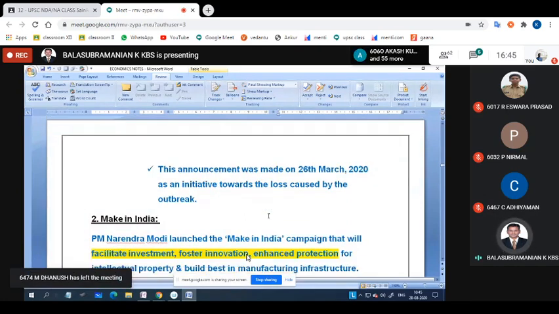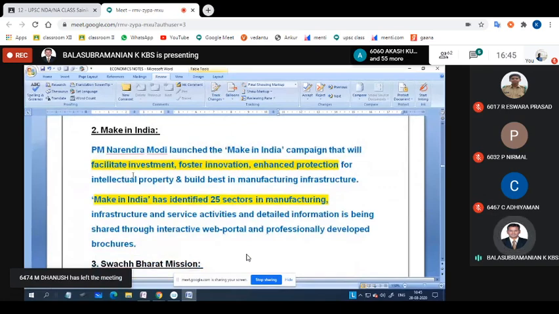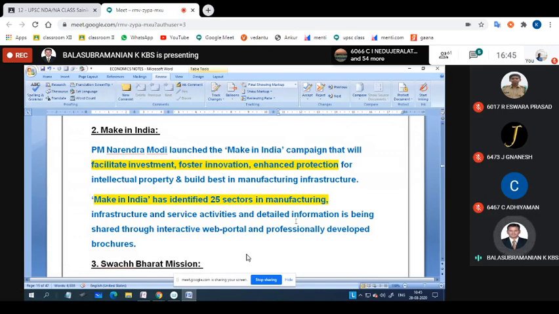Nirmala Sitharaman. The second one is Make in India. The main objective is to facilitate investment, boost innovation, and enhance production. Make in India has identified 25 sectors in manufacturing, infrastructure and service activities, and detailed information is shared through an interactive web portal and professionally developed approaches. Okay, the major information I have highlighted, just go through Make in India, when it started, and what the important things were. It is available in the table column.